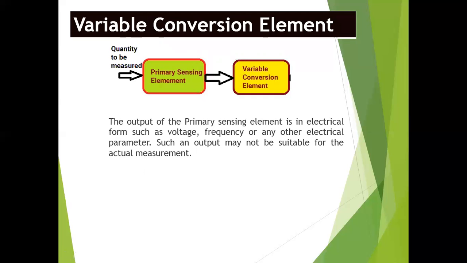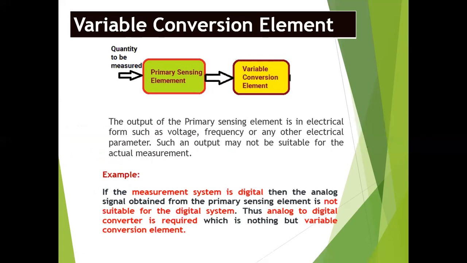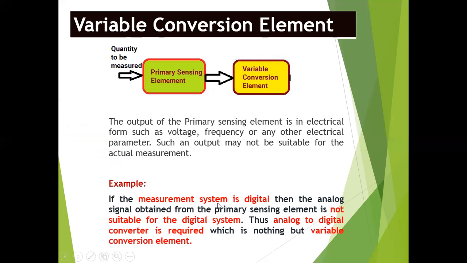Actually, we need one set of measurement, but the output we get from the primary sensing element is not in a position to take the measurement. So the variable conversion element converts it into our desired format. For example, if the measuring system is digital, then the analog signal obtained from the primary sensing element is not suitable for the digital system.